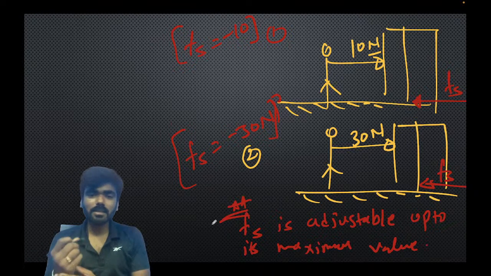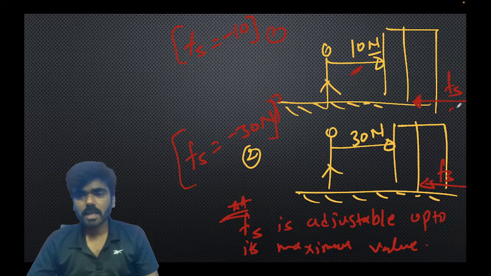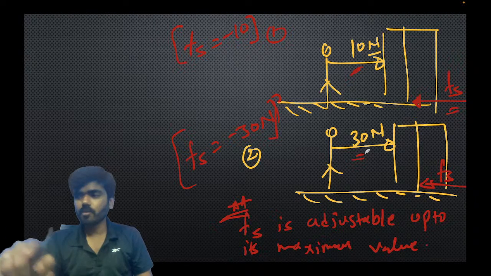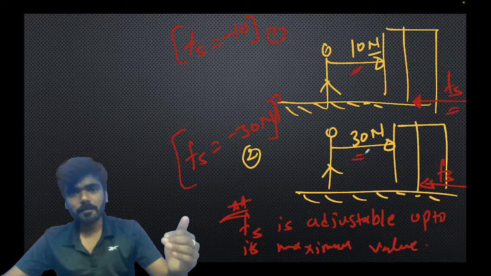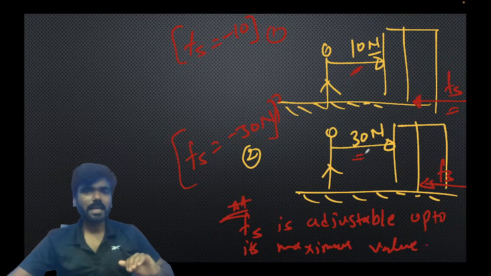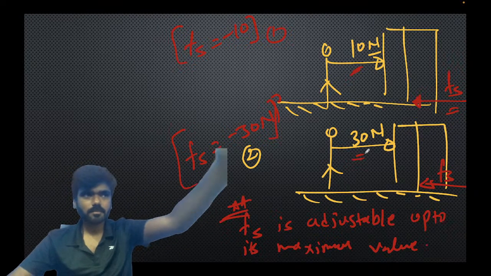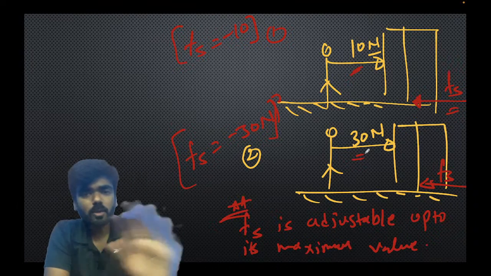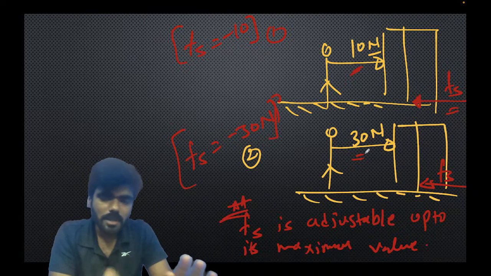You can see the static friction is actually adjustable. Here you applied 10 Newton of force, the same force is applied by the static friction. Here you applied 30 Newton of force, the same force is applied by the static friction. So it adjusted, but it is not possible that static friction is going to adjust its value till infinity. If a WWE wrestler comes and applies 1000 Newton of force, it does not mean that the static friction is going to apply 1000 Newton, or 10,000 Newton, or 1 lakh Newton of force. It's not something like that.